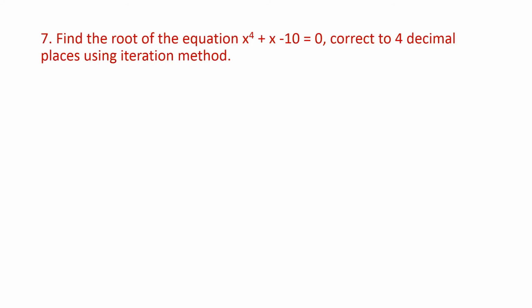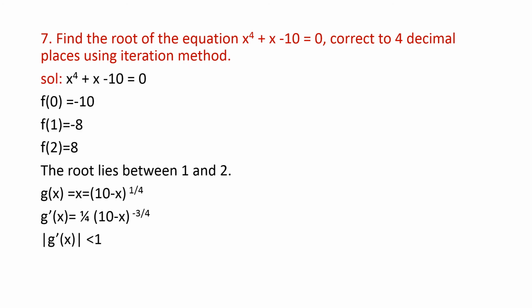This is the last question given in the question paper. Find the root of the equation x⁴ + x − 10 = 0, correct to 4 decimal places using the iteration method. So this is the question you are having: x⁴ + x − 10 = 0.